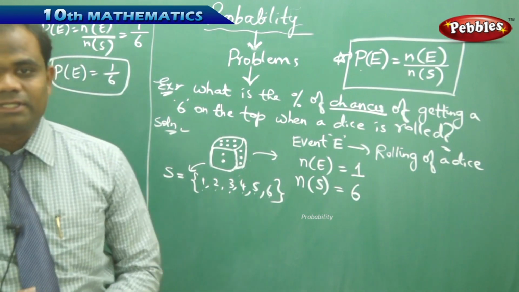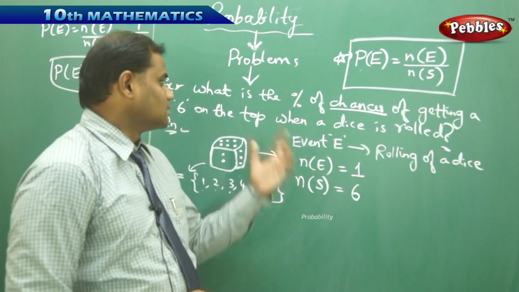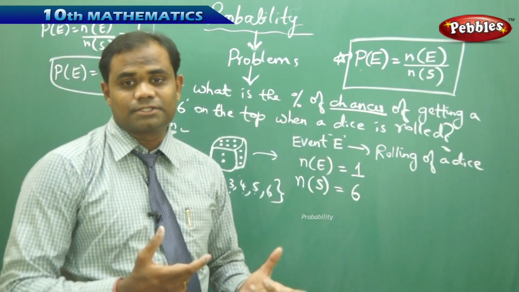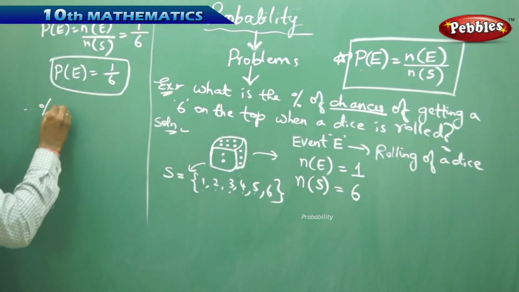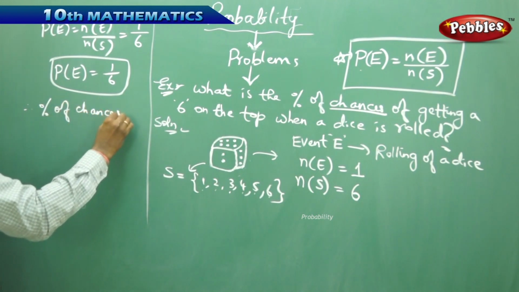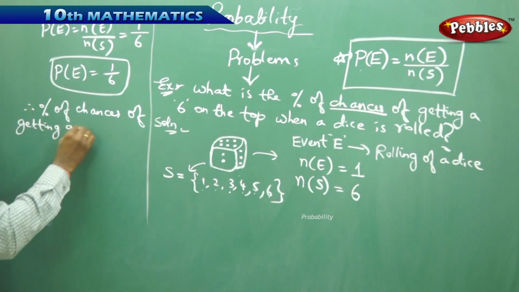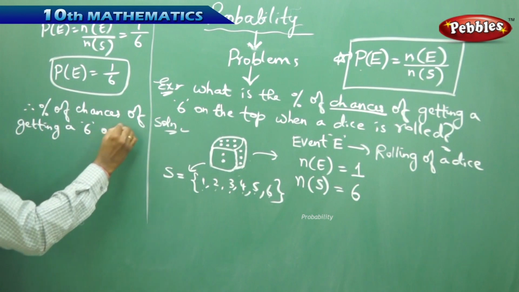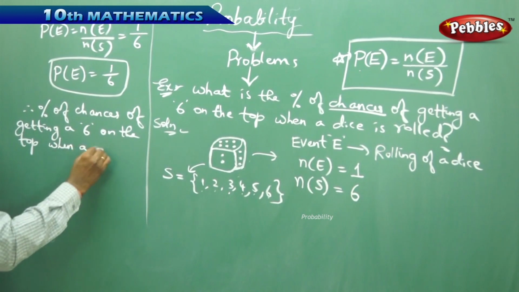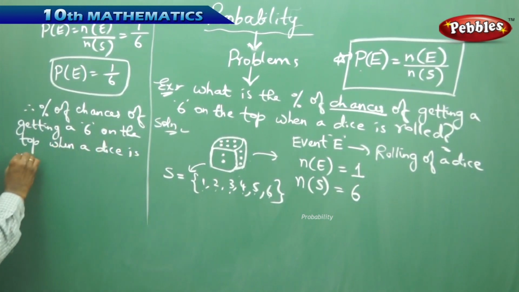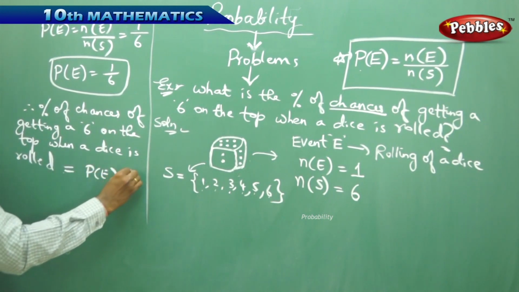That is, the probability of getting a 6 on the top is 1 over 6. But the question is about the percentage of chances of getting a 6 on the top when a dice is rolled, which is simply P of E times 100.